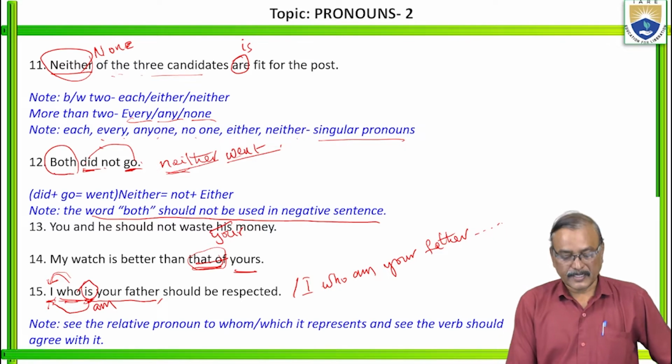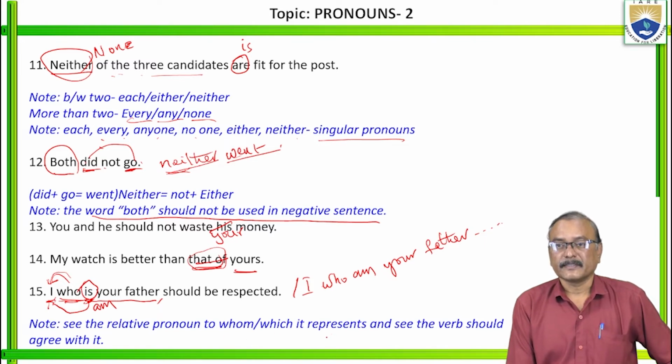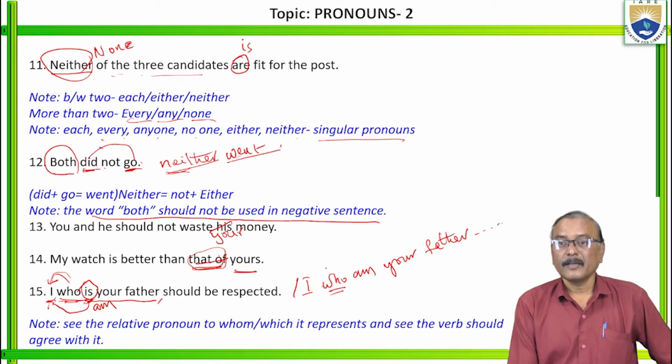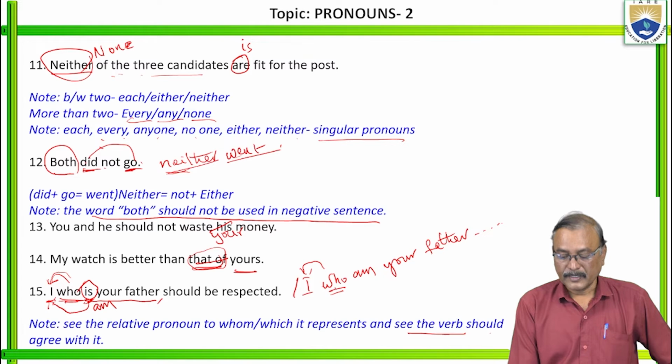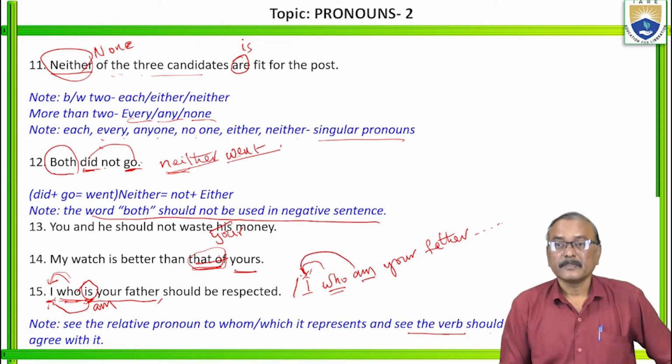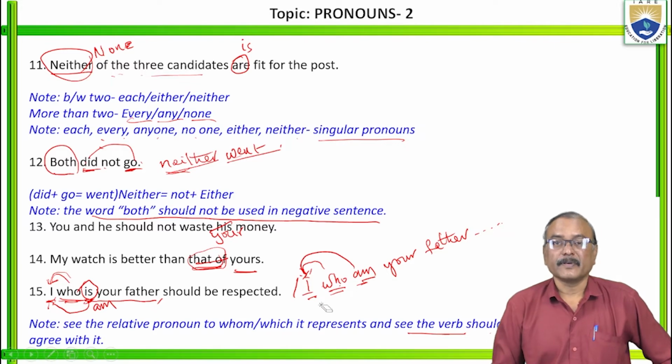What is the reason here? What did I say? See the relative pronoun, to whom or which it represents. And see, the verb should agree with that one. This verb should agree with this one. Is it clear? So this is representing "I", so the verb also should agree with this "I" only. This is very, very important.